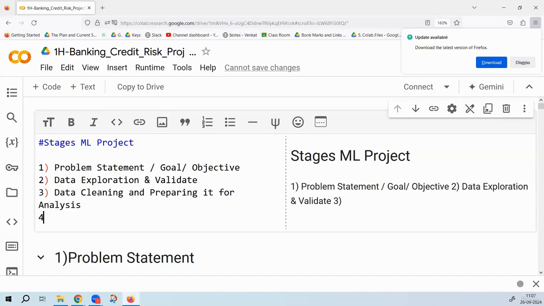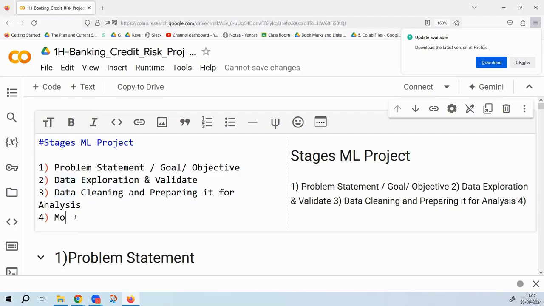So when somebody asks you to explain your ML project, you should design your explanation based on these phases. First, you talk a couple of points about the objective. Then you talk about some of the data columns, how large the data is. Give an example of a couple of columns in the data. Give an example of some of the issues that you have faced, and then what cleaning technique you have used. That's what you have to talk about.